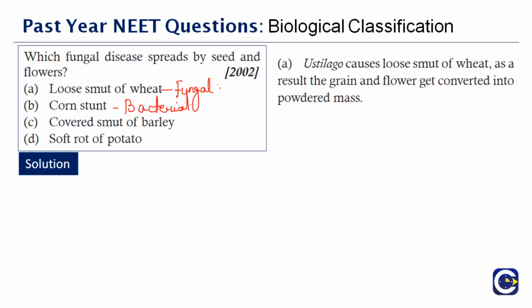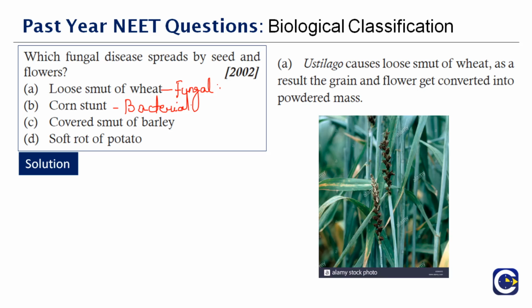If you clearly notice, the fungus which infests the seed itself remains dormant during that period, and once the seed starts to germinate, the fungus which is present in it becomes active and thereby infects the wheat plant. The correct answer here is option A. To your right side, you can see how the wheat has turned into a powdered mass. It turns black and becomes a powdered mass.